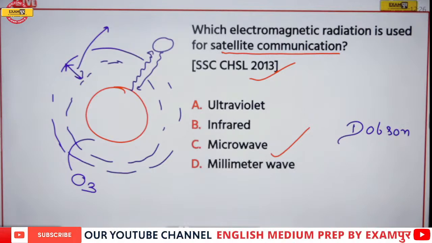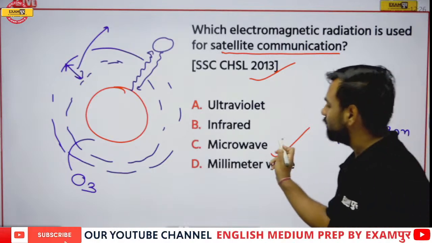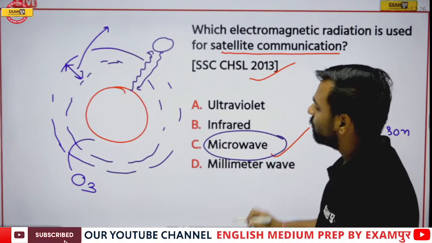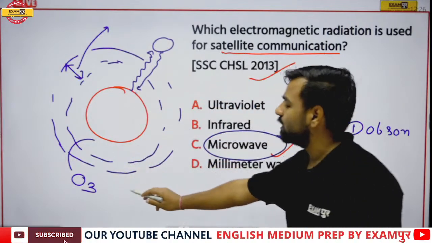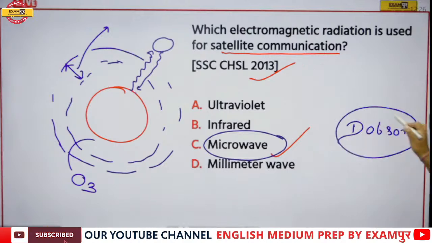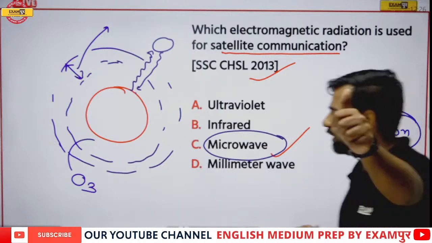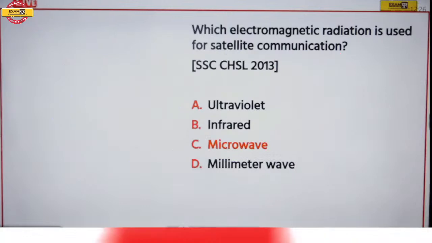So yes, microwaves. If I talk about the electromagnetic radiation that is used for satellite communication, the correct answer is microwave. Now microwaves can travel from this part, that is ozone, and yes, ozone's formula is O3. What is the unit for measuring its width? That is Dobson. Great, Ram. Awesome. So here the correct answer is microwave.